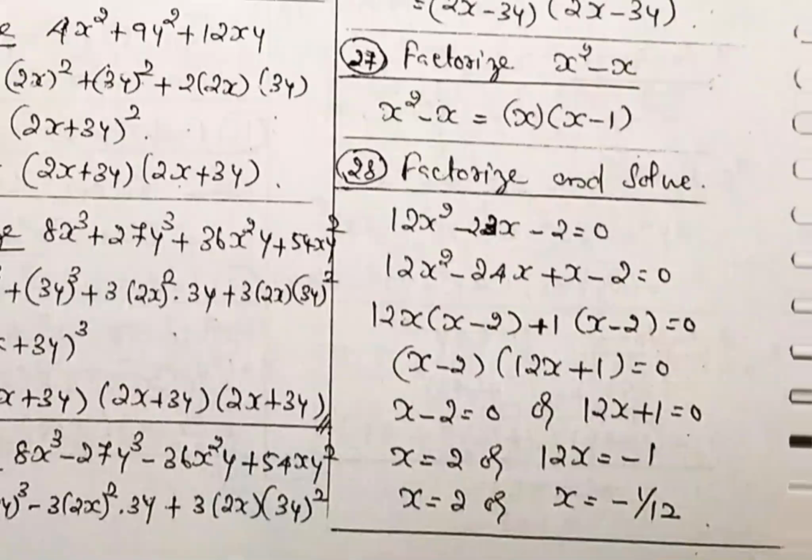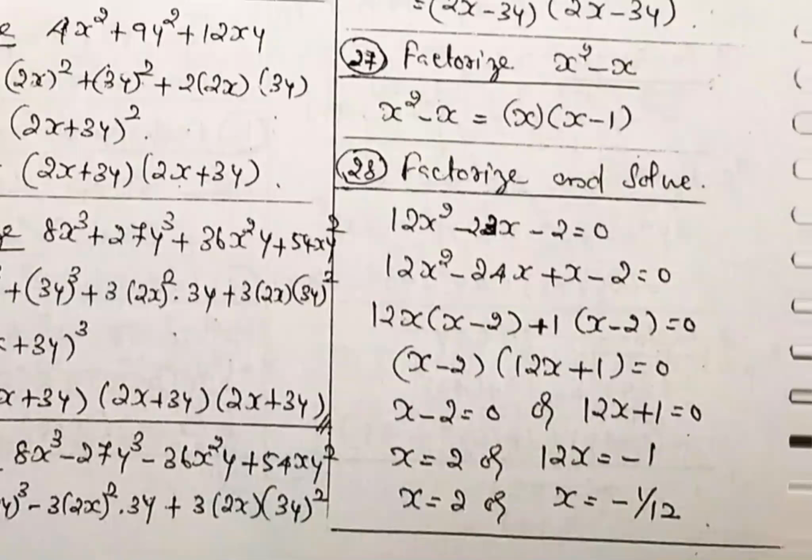While adding, you will get minus 23. The number is minus 24x plus 1x. Then as usual, you find the factors: x minus 2 and 12x plus 1. Two factors you are getting. Your question is factorize and solve. Solve means you have to find the x value.